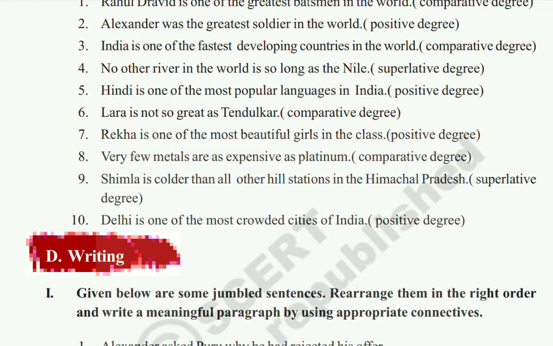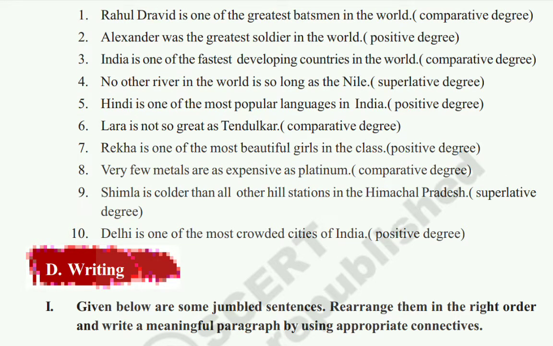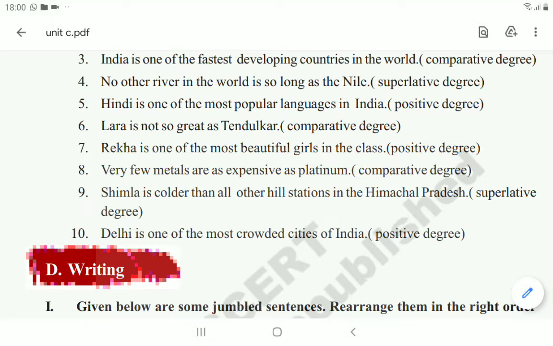Okay, next, fourth one. No other river in the world is so long as the Nile. So long is given, so this is actually in the positive degree. This one we have to change into the superlative. So, the Nile is the longest river in the world. Simply we can write, the Nile is the longest river in the world.